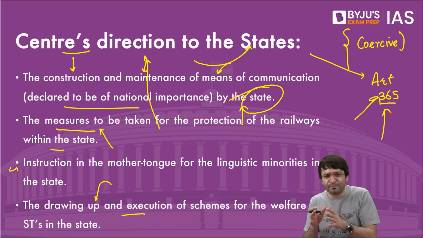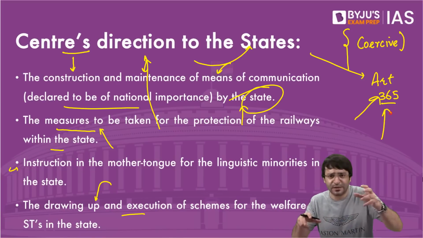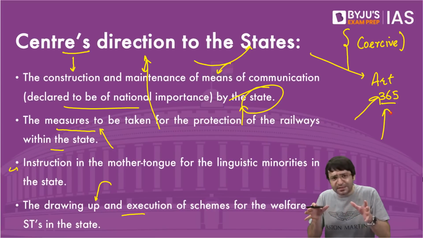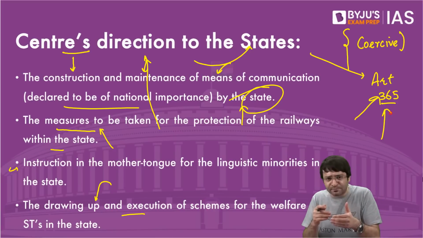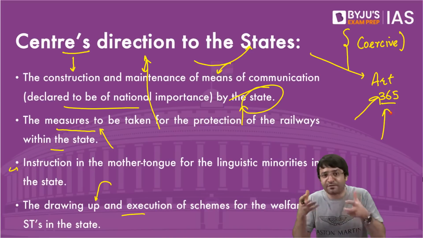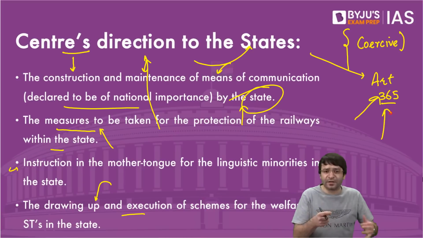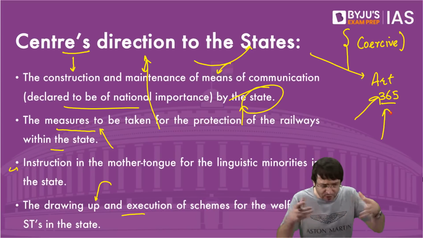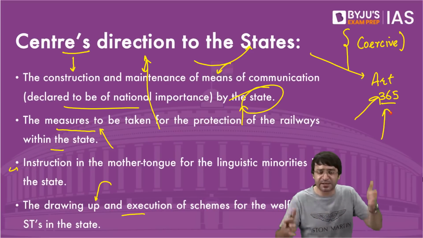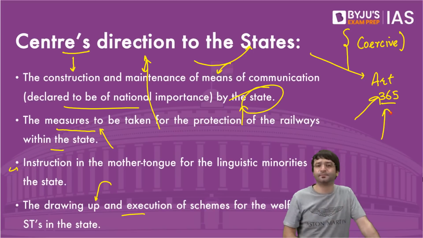That means in legislative matters, in legislative relations between center and the state, we looked at that the states are at a disadvantage as compared to the center. The constitution has been designed in such a manner that despite federalism, there are some provisions which make a strong center. That's what we call centralized federalism. And this concept of centralized federalism becomes even more evident when we look at the administrative relations between center and the state, where the balance tilts in favor of the strong center.